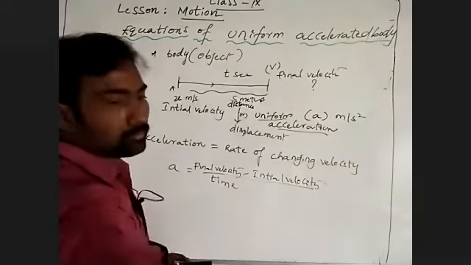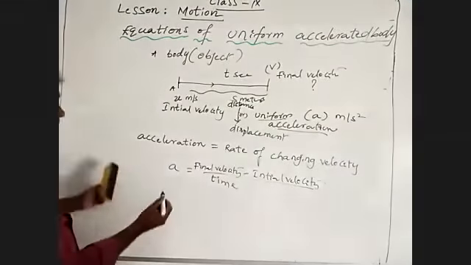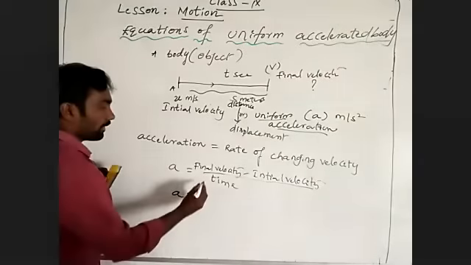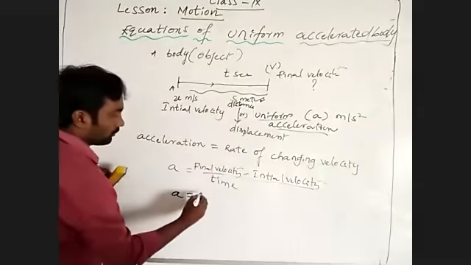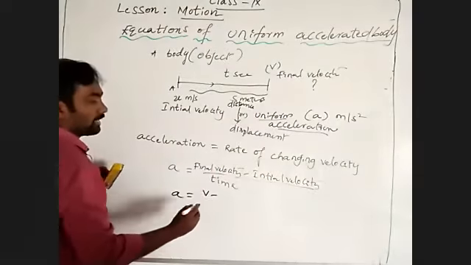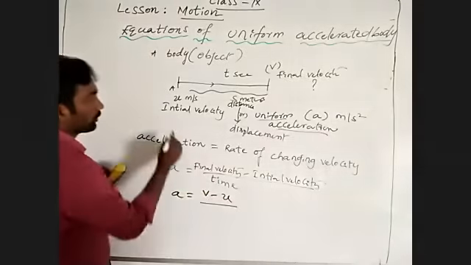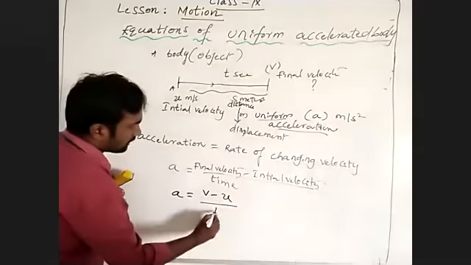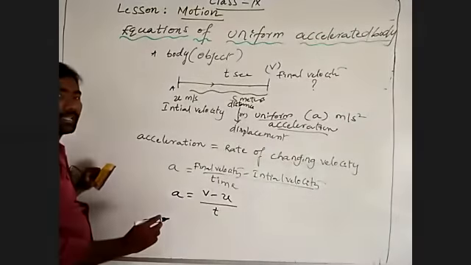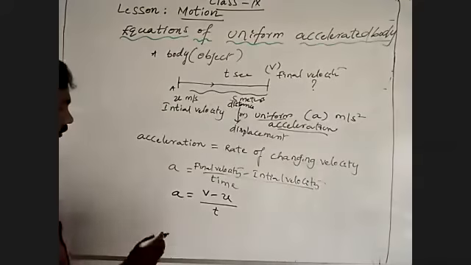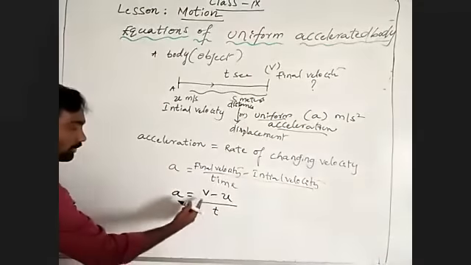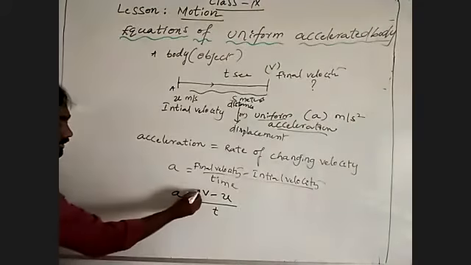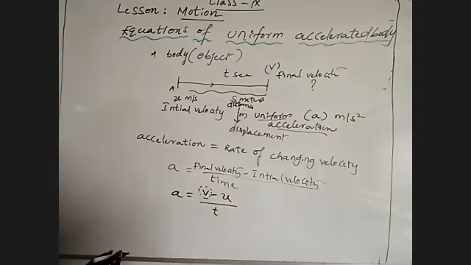So acceleration is equal to final velocity, which is v, minus initial velocity u, divided by time t seconds. We need to find the final velocity.